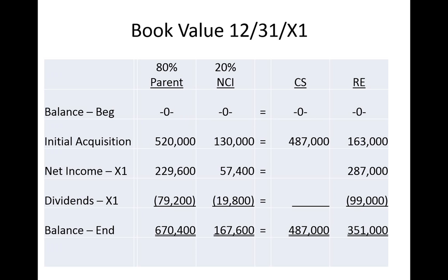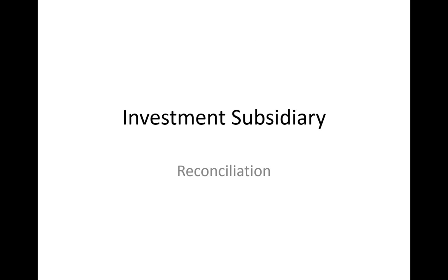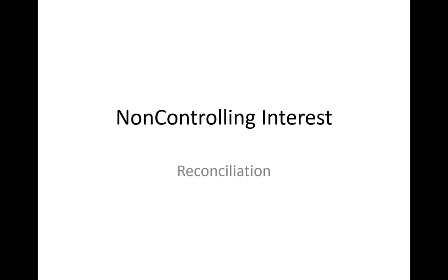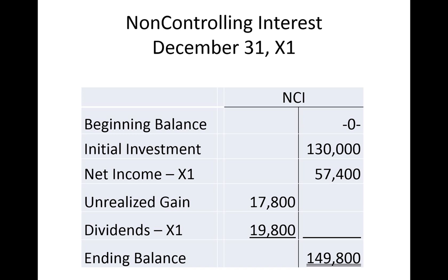We can do our book value calculation. We can reconcile the investment in subsidiary. We can also reconcile the NCI account. And we noticed the difference here as compared to downstream is that the gain is allocated to the NCI. So there will be a reduction to the NCI value at this point.